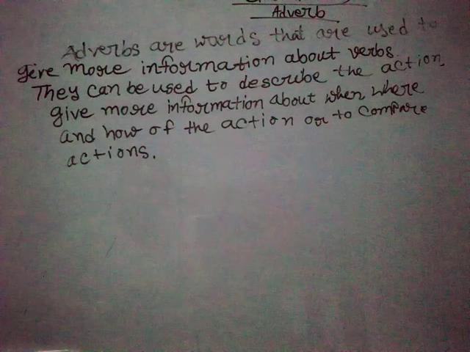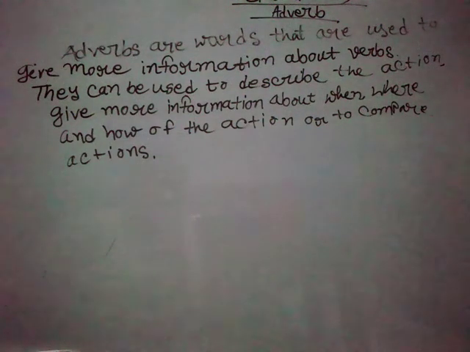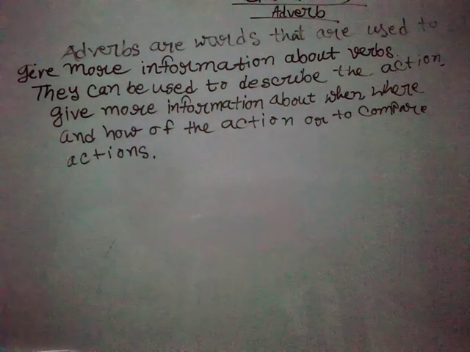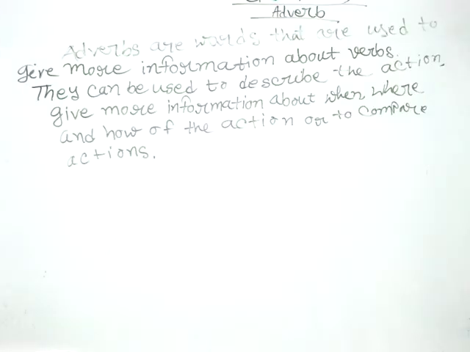For example, if I say he is working slowly, here how is he working? He is working slowly. That means the speed of his work, the speed of his activity is too slow. Okay? So let us have some examples concerning adverb.